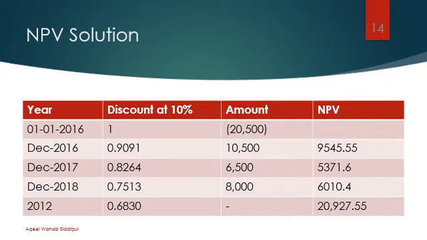9,545.55 plus 5,371.6 plus 6,010.4, and it becomes $20,927.55. So basically, the amount which you will receive after 3 years is today worth just $20,927.55. It means you are going to earn $427.55 in 3 years basically.